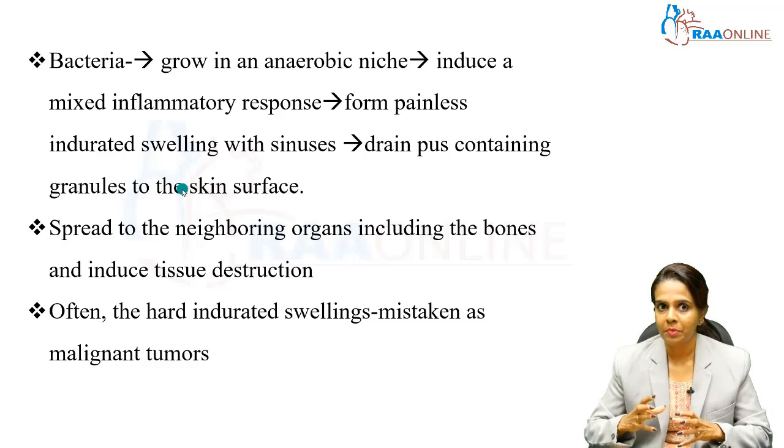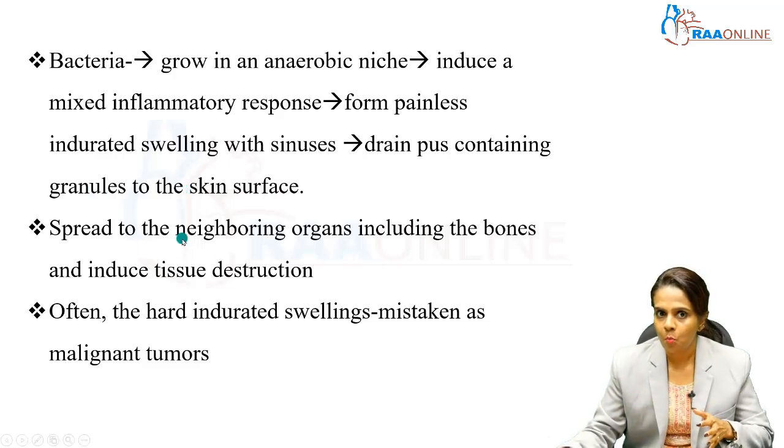It also drains pus, so the discharge comes out of the sinuses, and in the pus discharge you can see the granules. The draining pus contains granules to the skin surface, and this then spreads to the neighboring organs, including the bones, and finally it induces tissue destruction.